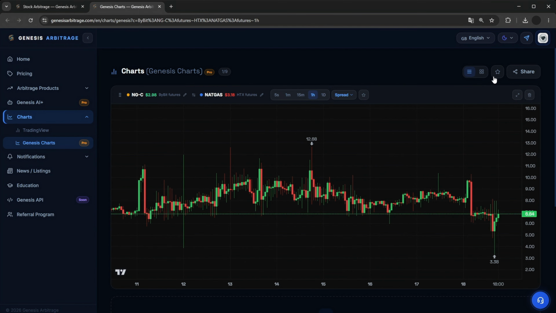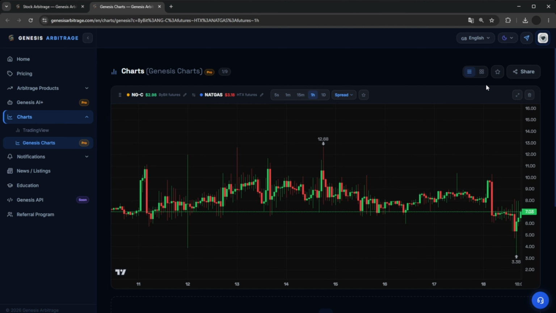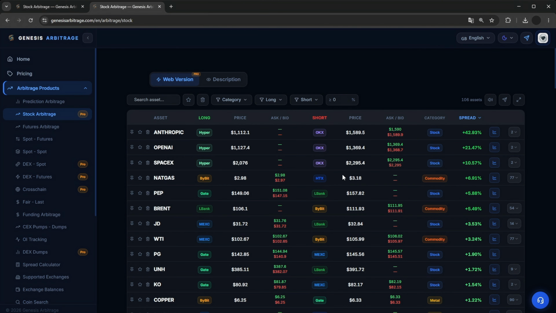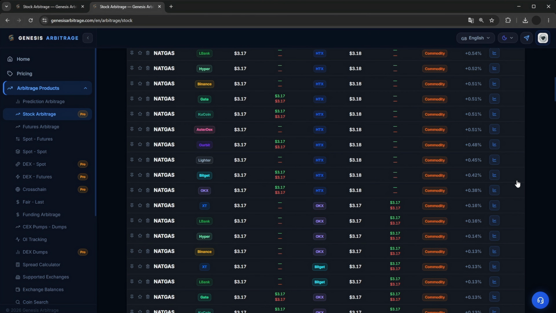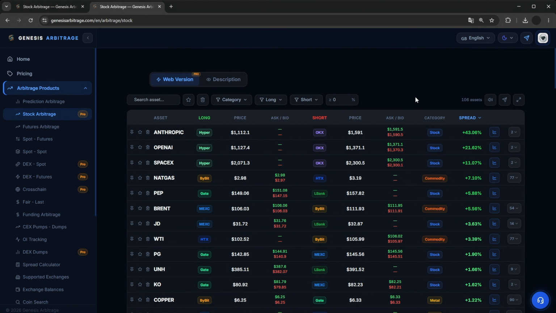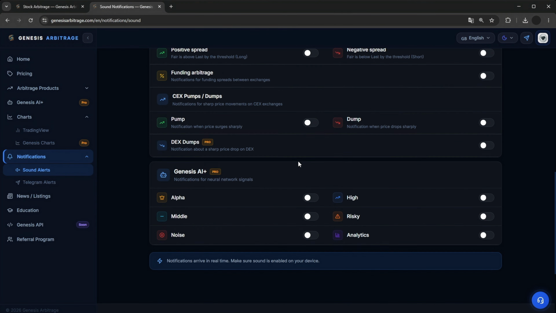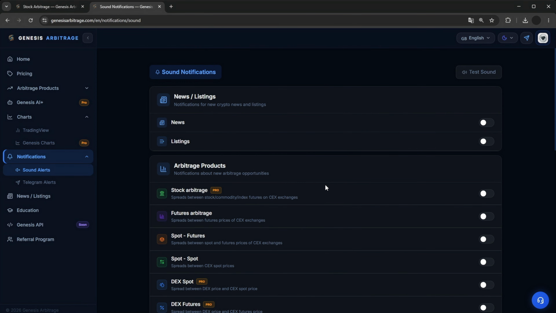If a coin is listed on many exchanges, we can view them by clicking the down arrow. A table opens with all the exchanges for that asset. The table can be opened in full screen mode, and please pay attention to the notification icons, sound alerts, and Telegram alerts. Regarding sound notifications, here you can choose alerts that will come as push notifications directly in your browser, for instance, stocks. For every alert type, you can pick a filter. For stocks, it's a spread filter, an exchange filter, and a category filter.